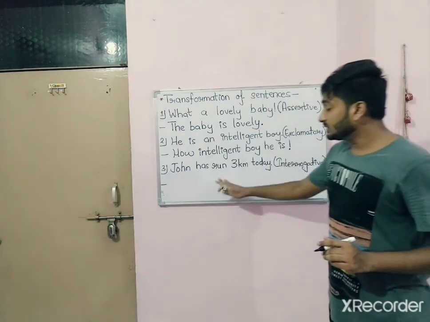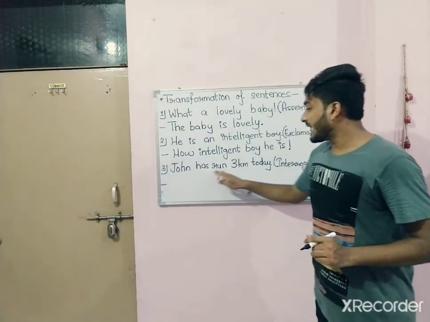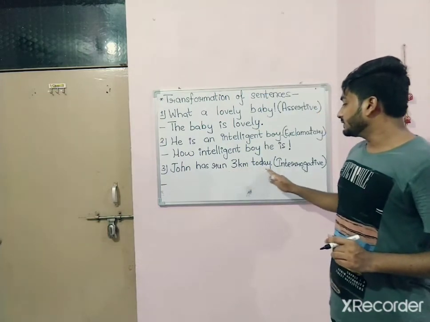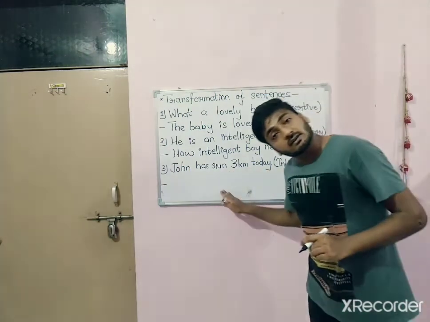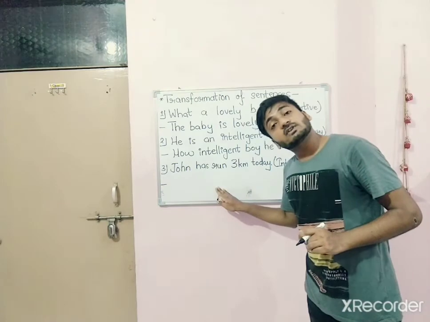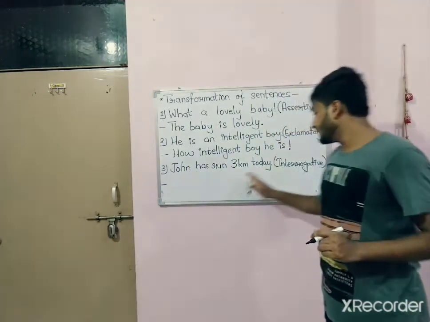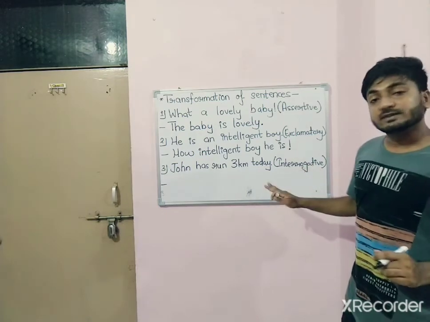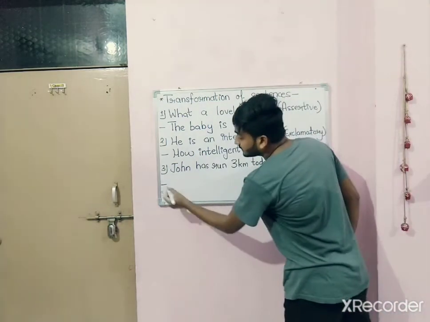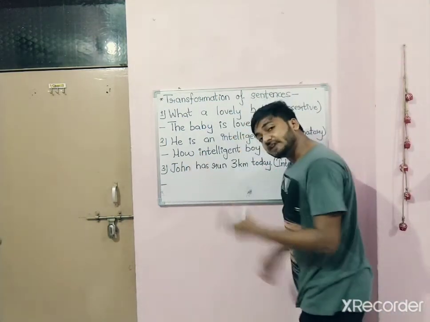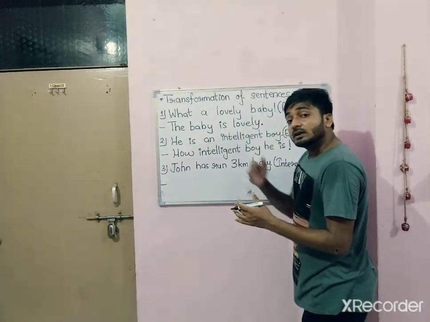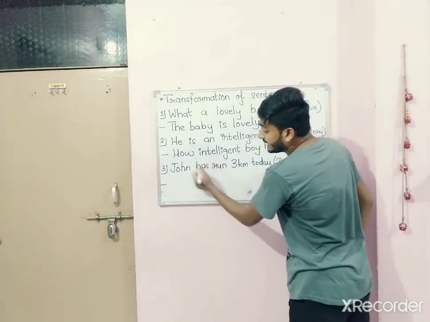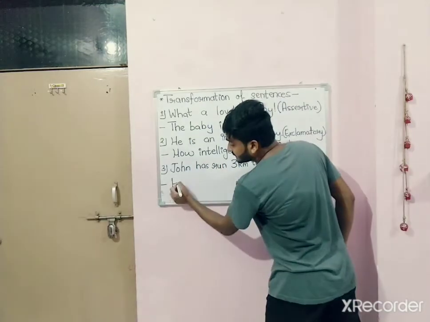Now come to the third one. John has run 3 kilometers today. It is a statement. That means it is an assertive sentence. We have to change it into an interrogative sentence. Whenever we change a sentence into an interrogative sentence, we always write the helping verb, the auxiliary, first.